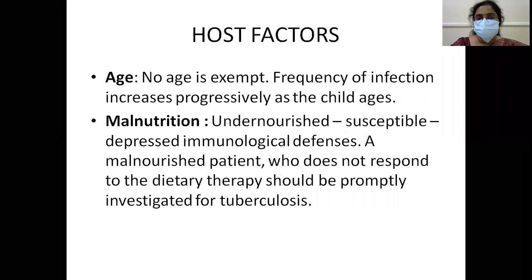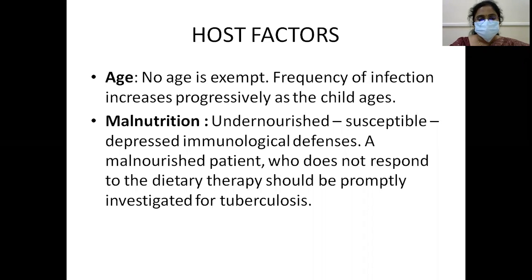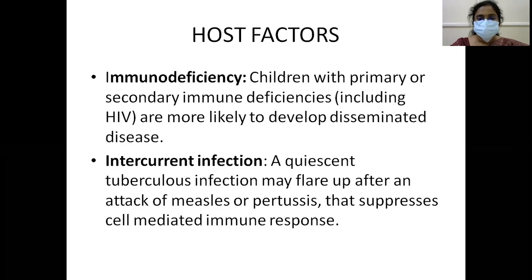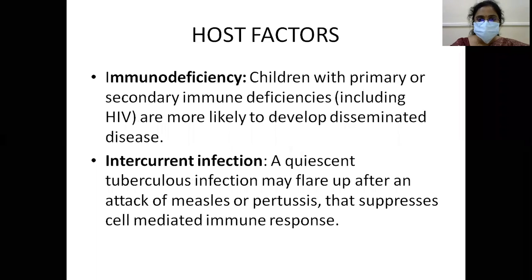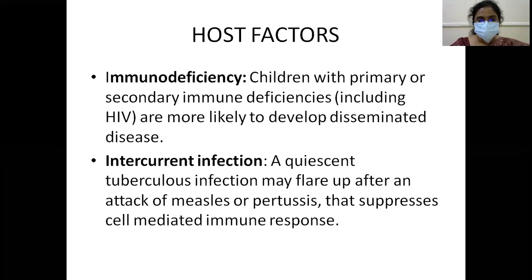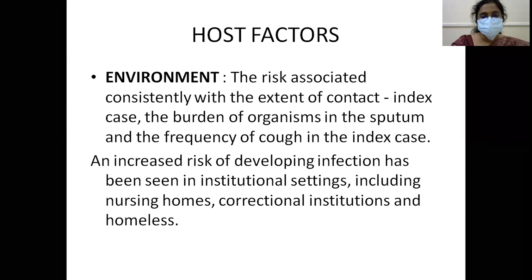That is, no age is exempted. Malnourished children are more susceptible to tuberculosis. Immunodeficiencies are more likely to develop disseminated disease. Intercurrent infections that suppress the cell immune responses can cause flare-up of quiescent tuberculosis. And environment. So, as we have discussed, the extent of contact, the burden of organism in the sputum, and frequency of cough in the index case is also associated with the risk.